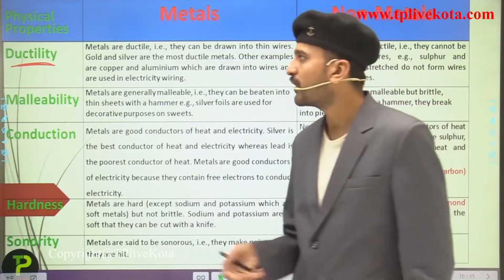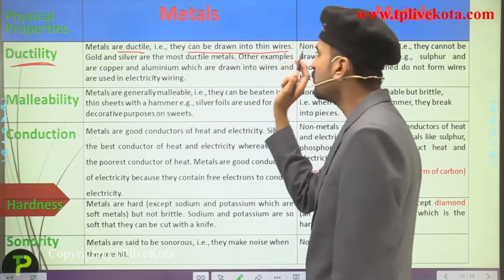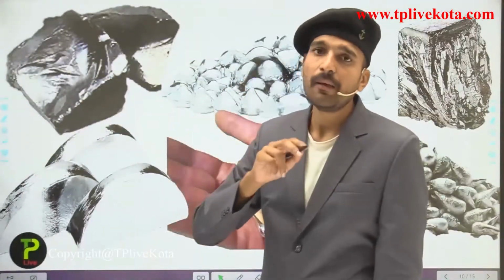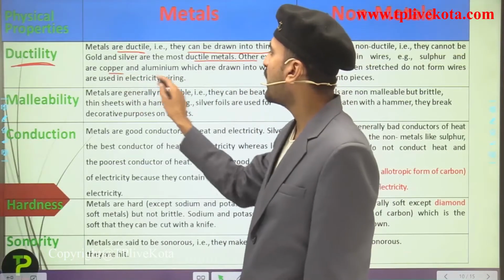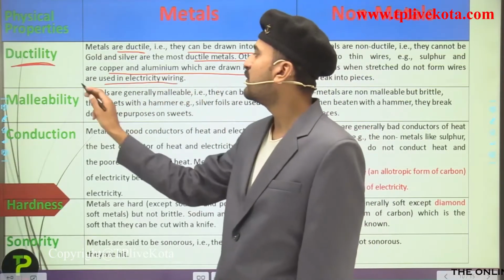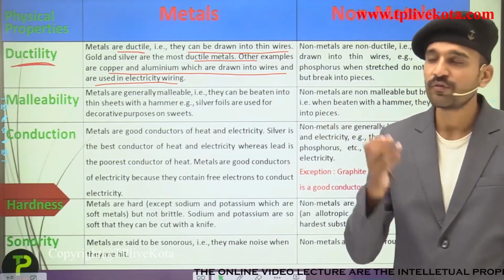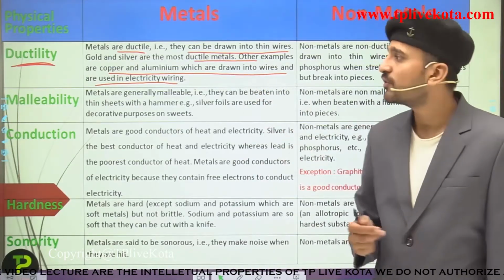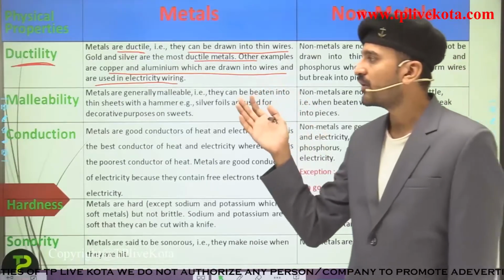That is also important. So talking about ductility, the metals are ductile, that is, they can be drawn into thin wires. Gold and silver are the most ductile metals that you have seen here. Other examples are copper and aluminum, which can be drawn into wires and used in electrical wiring. Gold and silver are costly metals, so we do not use them in electrical wiring. We use copper or aluminum for electrical wiring.